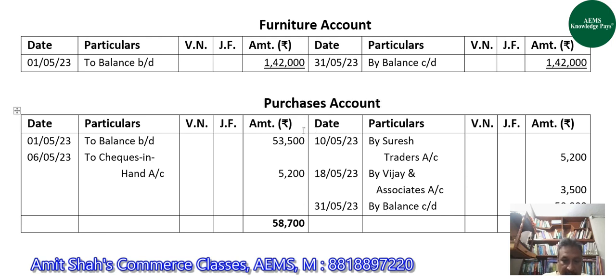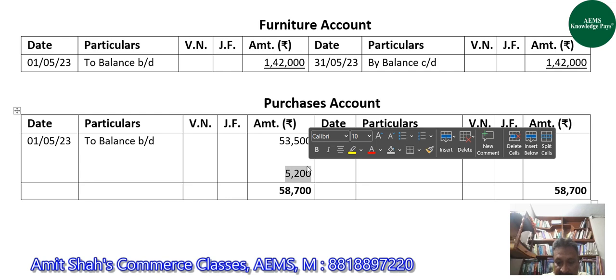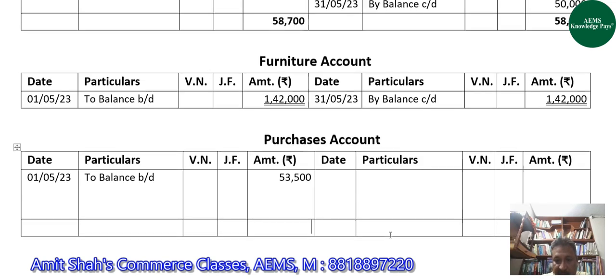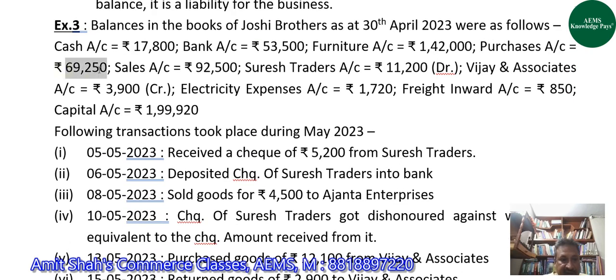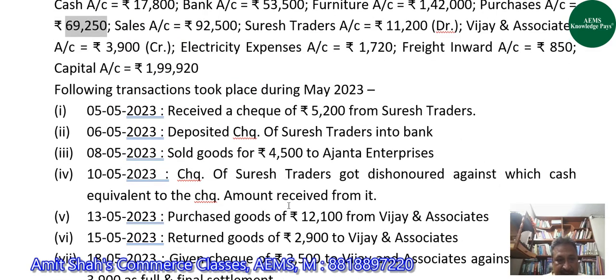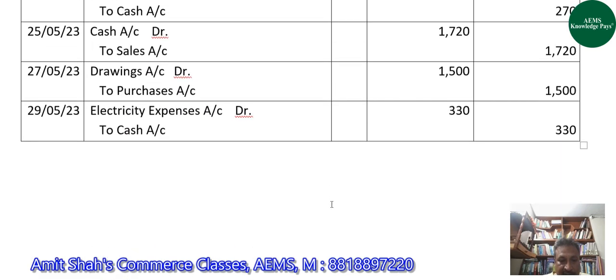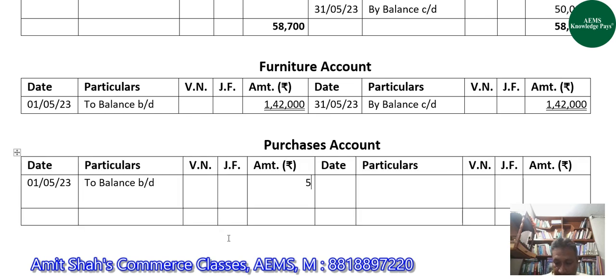Yes, sir. Next is purchase account. Its balance is also given to us on 30th April 2023, that is on 1st May 2023, and the balance is 69,250. Purchase is an expense, and expense always has debit balance. So 69,250 is the opening balance of purchase in the month of May, that is on 1st May 2023.